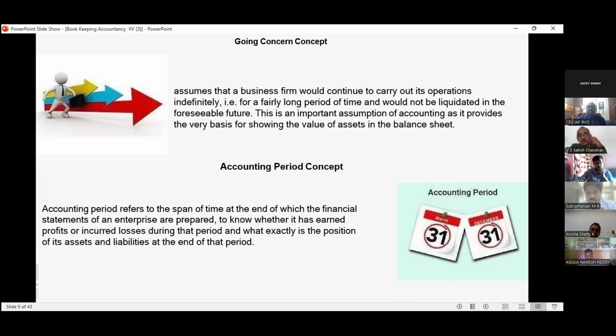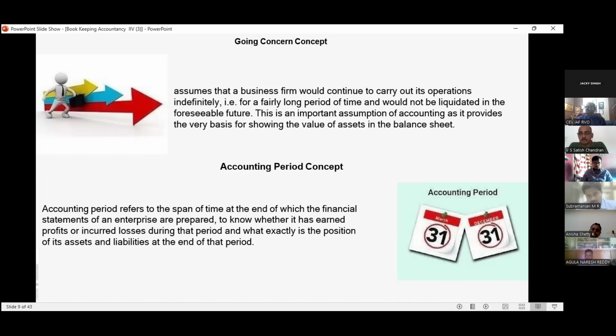See, suppose you have a corporate entity. When we have put up an entity, it is assumed that the entity will continue, but directors will come and go. Actors will come and go, actors will expire, but the entity will never expire. The entity will have continuity. That is why the going concern concept says that it should never be liquidated in the foreseeable future.